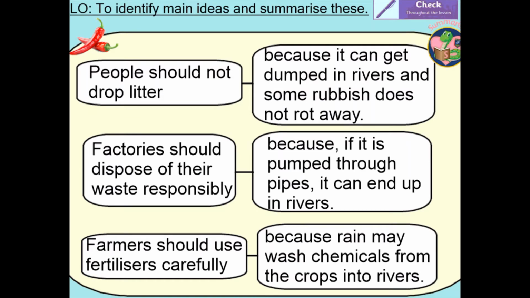Okay, so how did you get on with that? Let's have a check together. So for the first one, people should not drop litter. That matches with this one. People should not drop litter because it can get dumped in rivers and some rubbish does not rot away. Factories should dispose of their waste responsibly because if it is pumped through pipes, it can end up in rivers. And then finally, farmers should use fertilisers carefully because rain may wash chemicals from the crops into rivers.